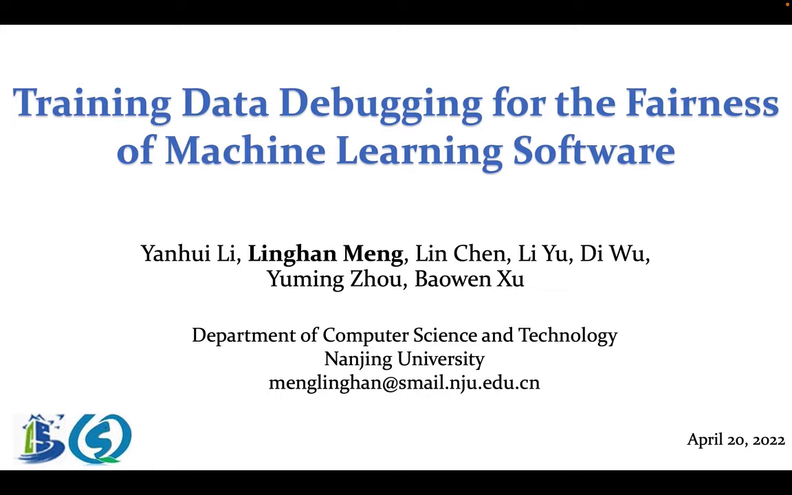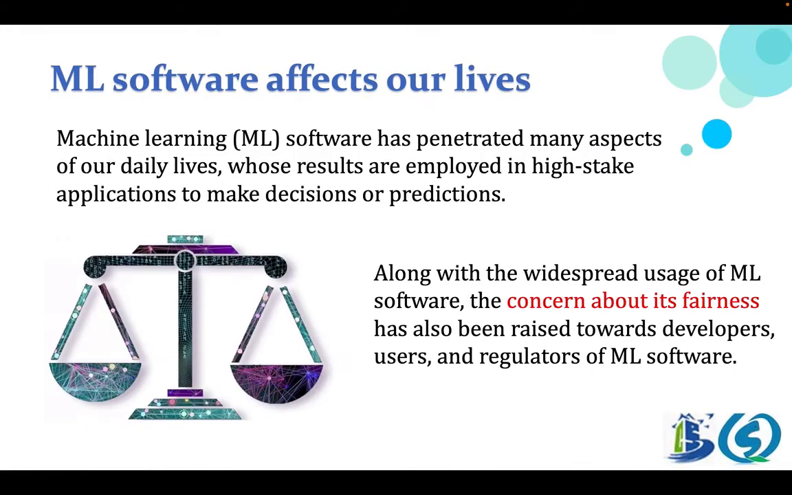The title of our work is Training Data Debugging for the Fairness of Machine Learning Software. Machine learning software has penetrated many aspects of our daily lives, whose results are employed in high-stake applications to make decisions or predictions. Along with the widespread usage of machine learning software, the concern about its fairness has also been raised towards developers, users, and regulators of machine learning software.